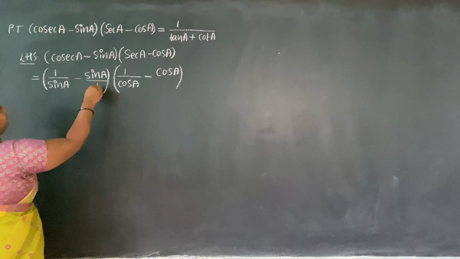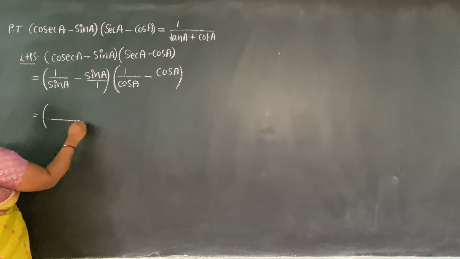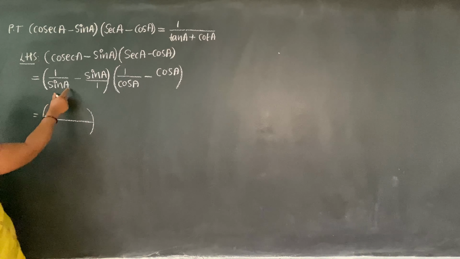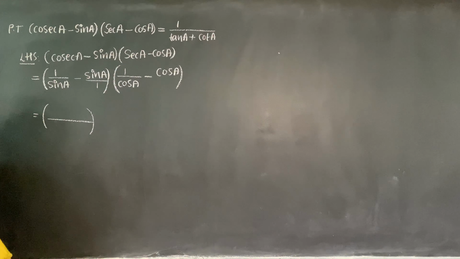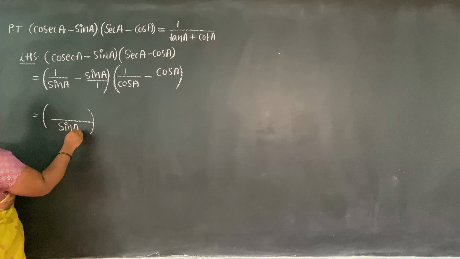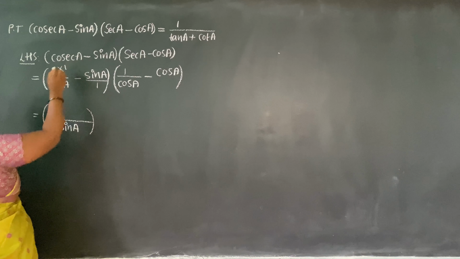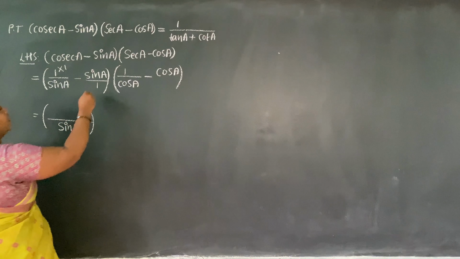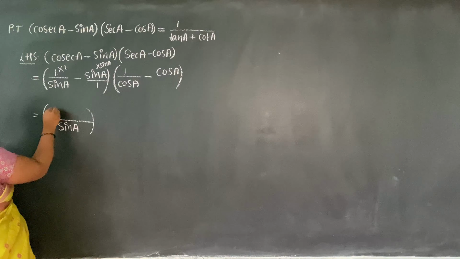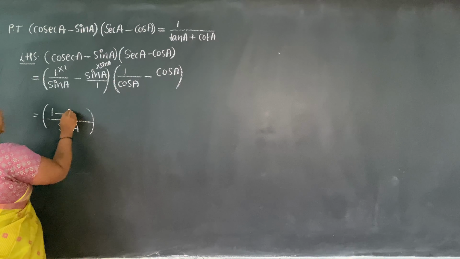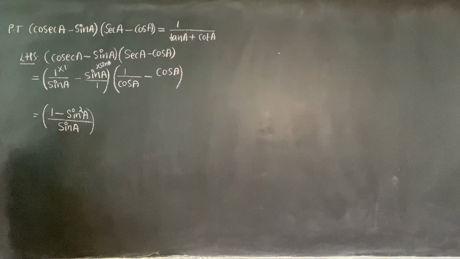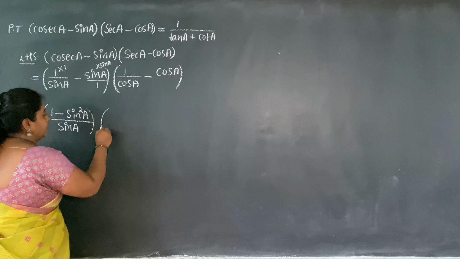Further, I'll simplify by taking the LCM. What is there in the LCM part? We have here sine, we have here 1. What is the LCM of sine and 1? I just have sine itself. Yes or no? Sine A. Here sine A is there, so I multiply by 1. Here 1 is there, so I multiply by sine A. So 1 into 1, 1. Sine into sine, that is sine square A.